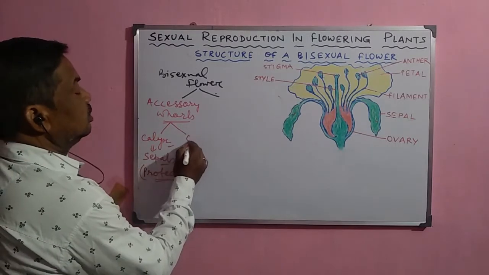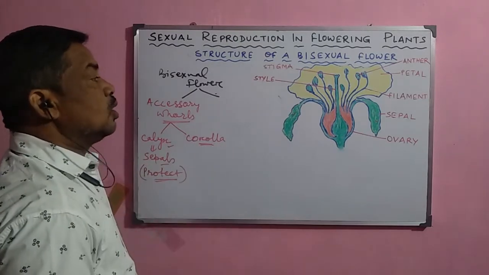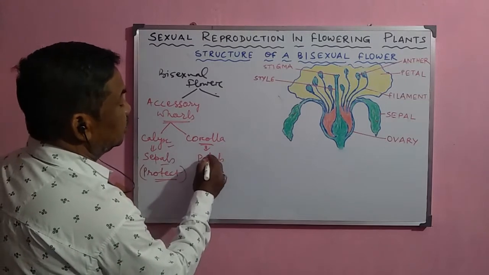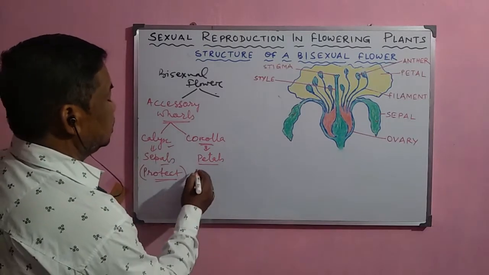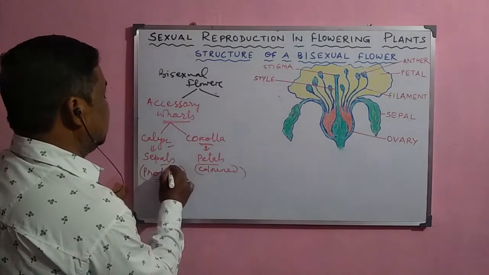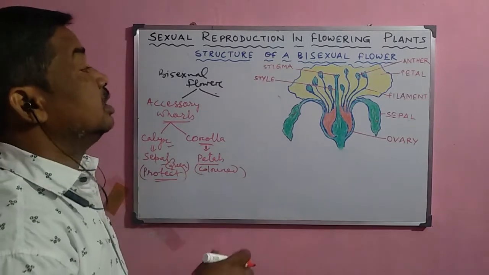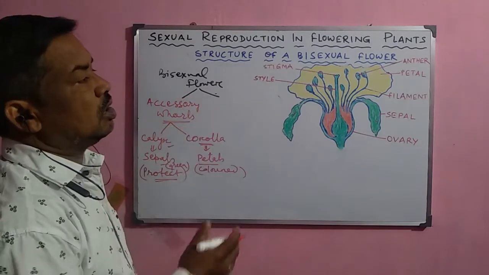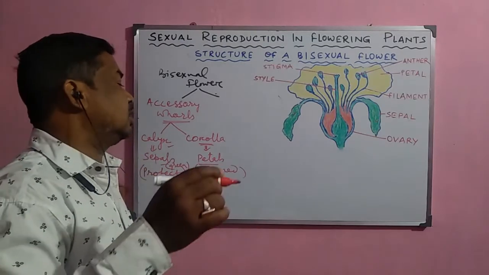Now the next one is the corolla. This corolla is another accessory whorl which consists of a number of petals. And these petals are very brightly colored. Sometimes some fragrance is there. So here, this is the colored part. Normally the sepals are green in color, but the petals are brightly colored, sometimes red, yellow, violet, or purple, so that these attractive colors are very useful to attract insects during pollination.